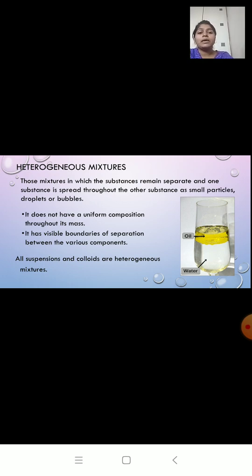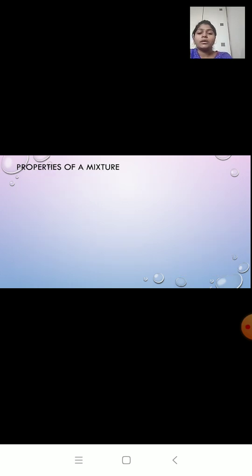mixtures. Example, oil and water. Can say sand and sugar mixture, chalk and water, polluted air. These are all examples of heterogeneous mixtures. Butter, cheese, face cream. These are all examples of heterogeneous mixtures. Now we'll start with the properties of mixture.